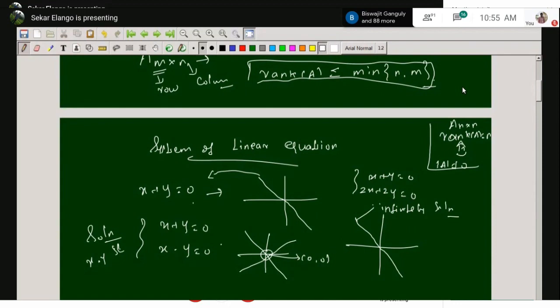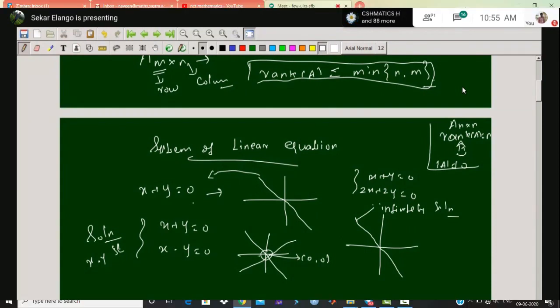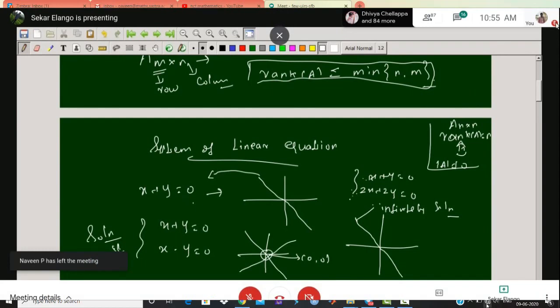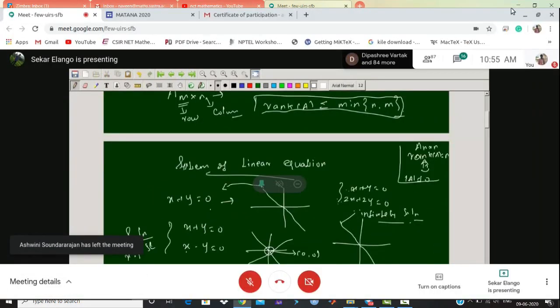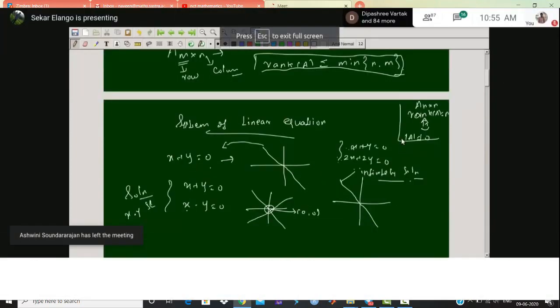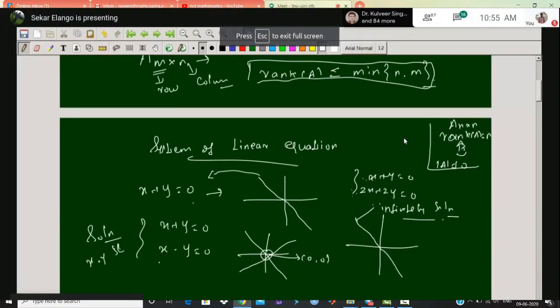So think about it. In the earlier system, the lines intersect at exactly one point, but here they intersect at all of the points, because the two equations are dependent. You can note that here the two equations are dependent because we can multiply by 2 and get the second equation. So once you understand this: if the equations are dependent, we have an infinite number of solutions in this example. Dependent means that you can multiply by some non-zero number and get the other equation.